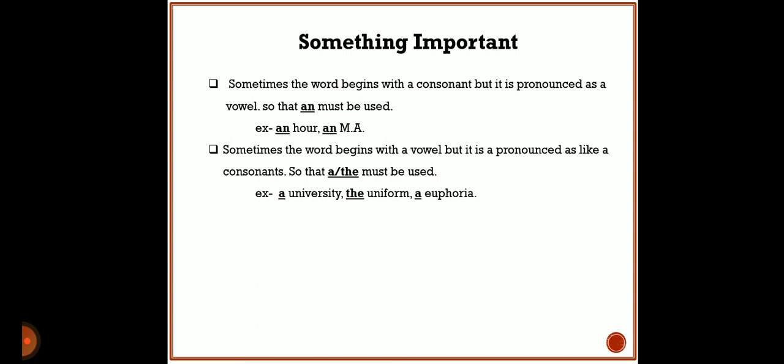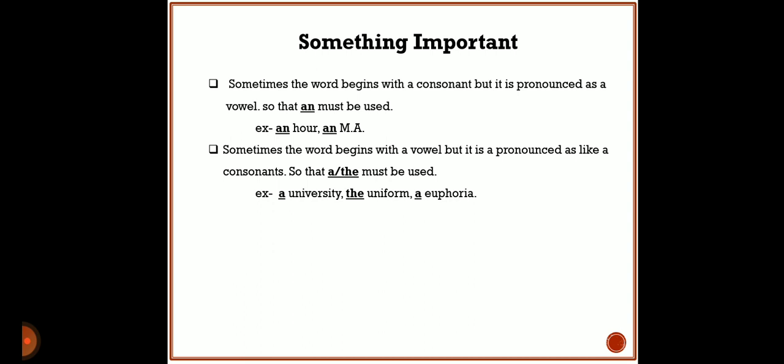There are three articles: a, an, and the. We have seen which is the definite article and which are the indefinite articles: the is a definite article, and on the other hand, a and an are called indefinite articles.